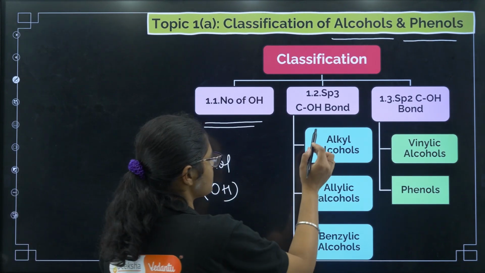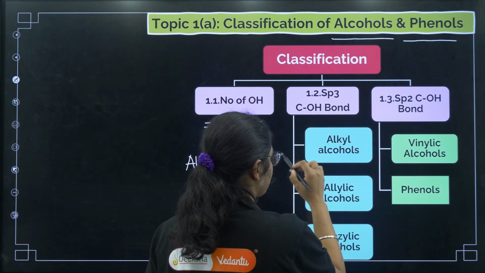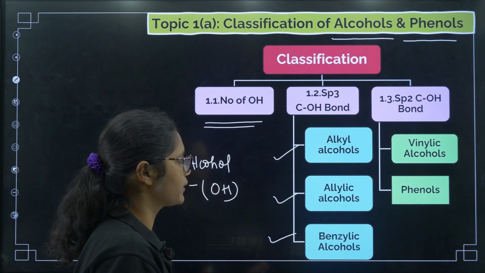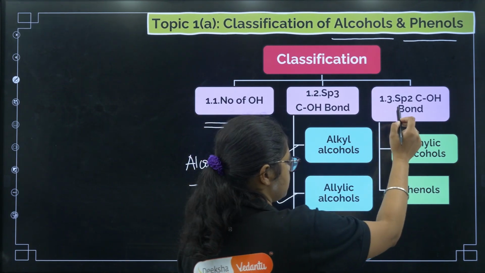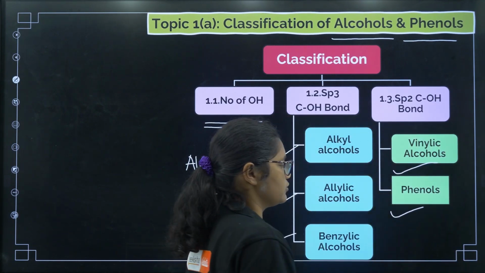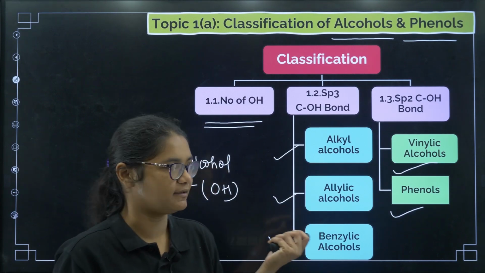Second is on the basis of hybridization of the sp3 C-OH bond. Here we have alkyl alcohols, allylic and then benzylic alcohols. And next, on the basis of the sp2 C-OH bond, here we have vinylic alcohol and then we have phenols. I'll explain all this with examples, it will be very clear.